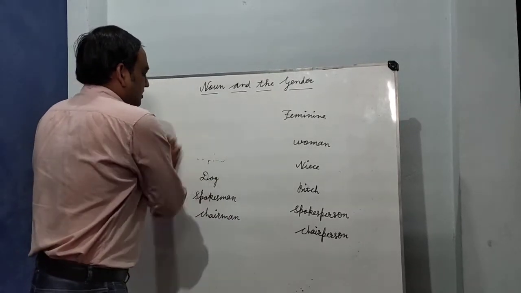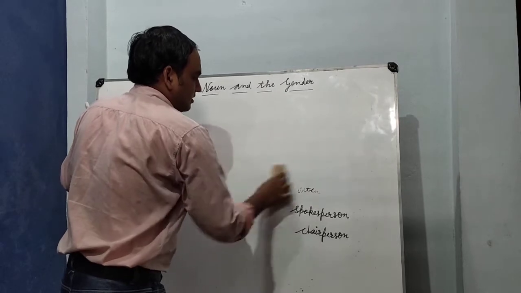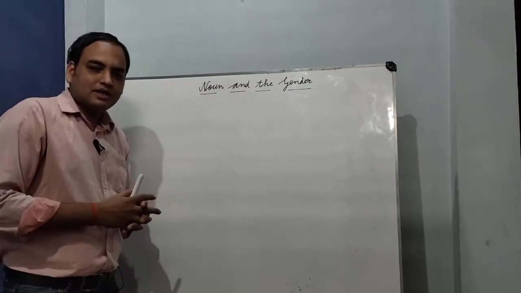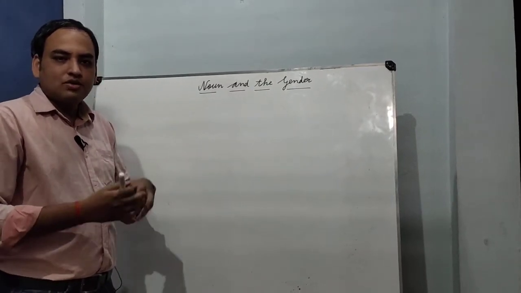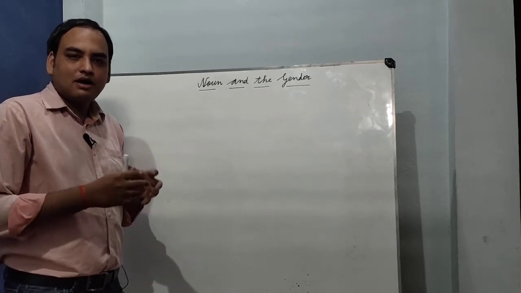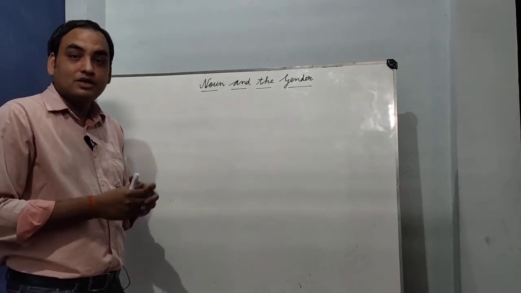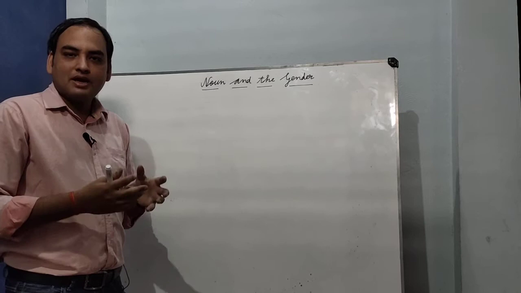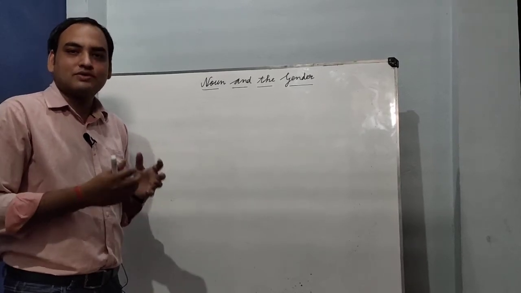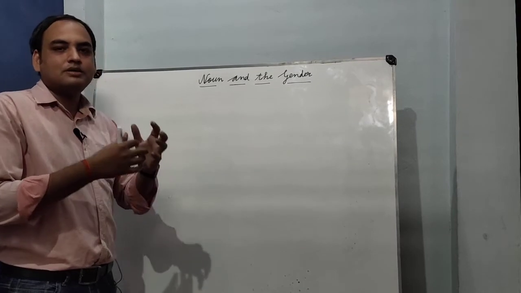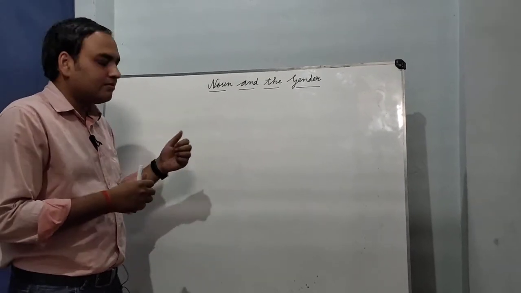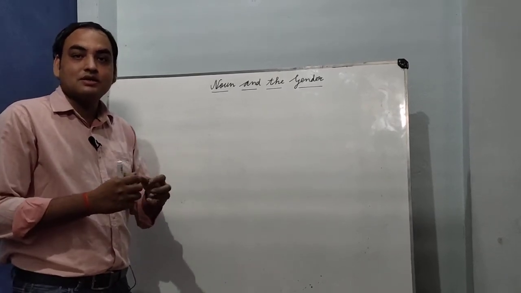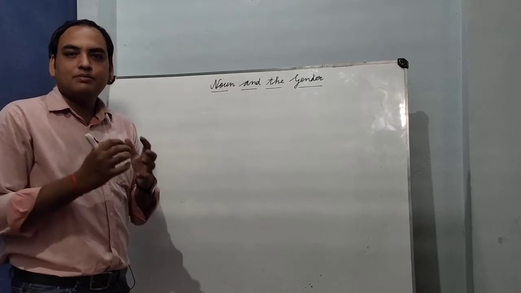Then we will learn how to use these words in statements. Okay friends, there are some rules we will discuss here. Rule number 1: there are some statements or words that are used in masculine gender because they show firmness, energy, and strength. So the words are included in the category of masculine if they show firmness, energy, strength, because these are the virtues or attributes of a male person.